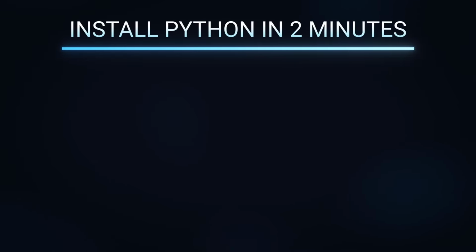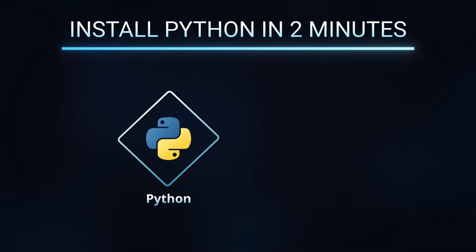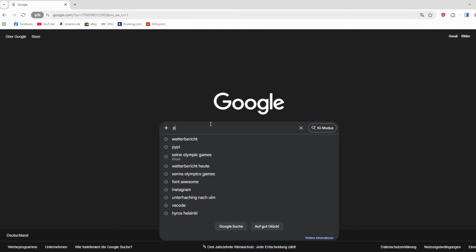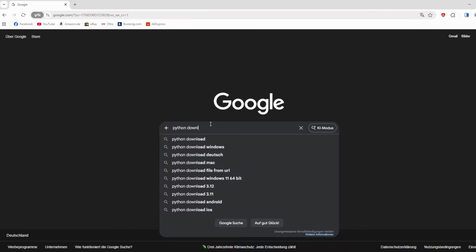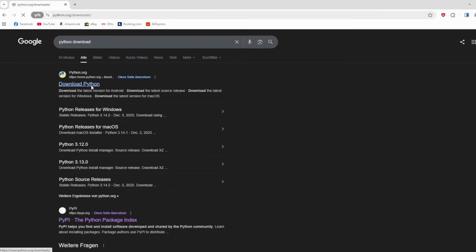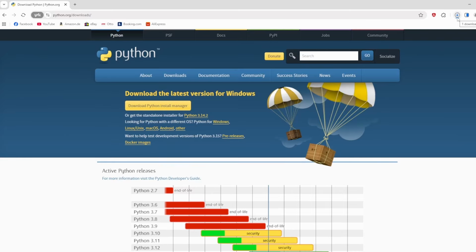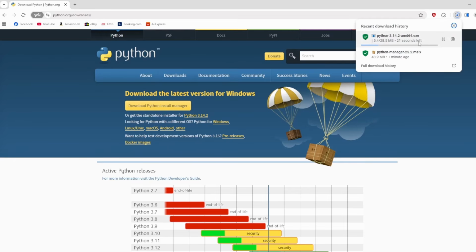To get started writing Python code, we need Python to translate our written code into machine code, and we need a code editor to write Python code. So let's go to Google, let's just enter Python download. Let's go to the first link right here. Let's go to downloads. And let's try to get the standalone installer for Python 3.14.2, so the latest version. This will start your download for the standalone installer.